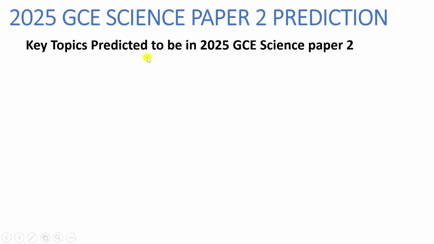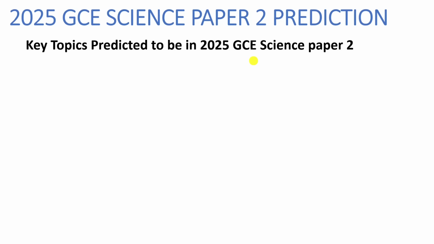So let's just go straight into it. So what to expect? We are going to look at the key topics predicted to be in 2025 GCE Science Paper 2. Now, before we go into the details of this prediction, you just have to remember always that the topics which have been predicted here are a mere prediction. Don't consider this as a complete leakage.